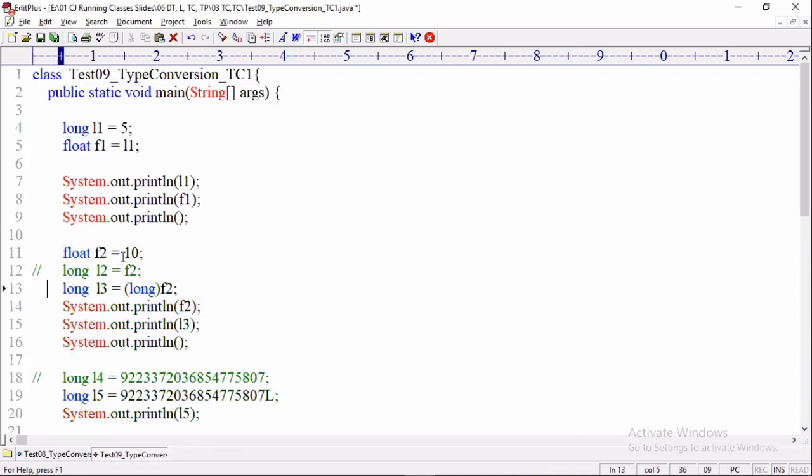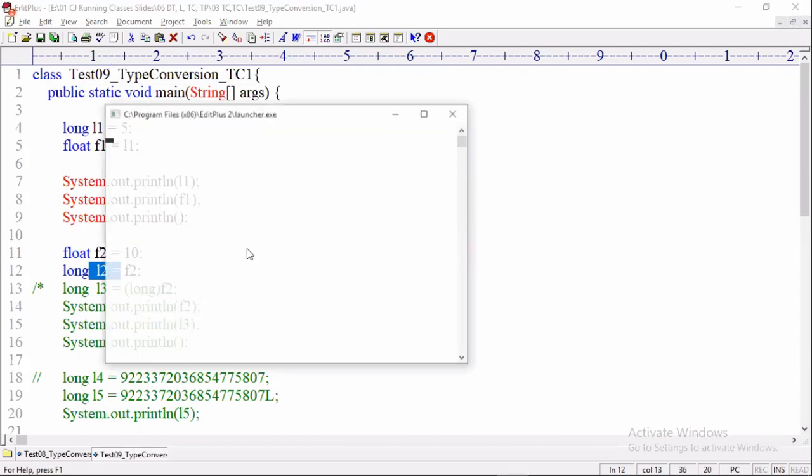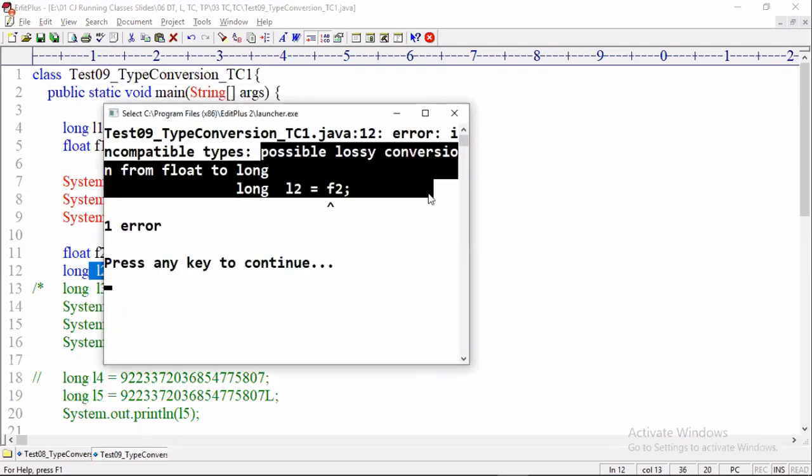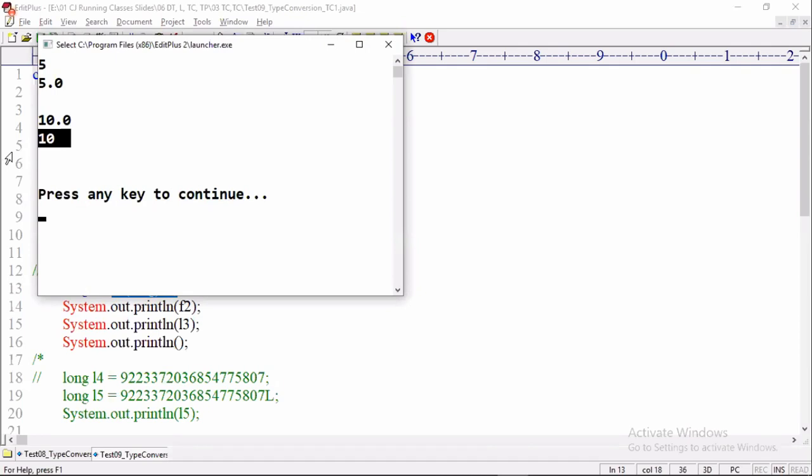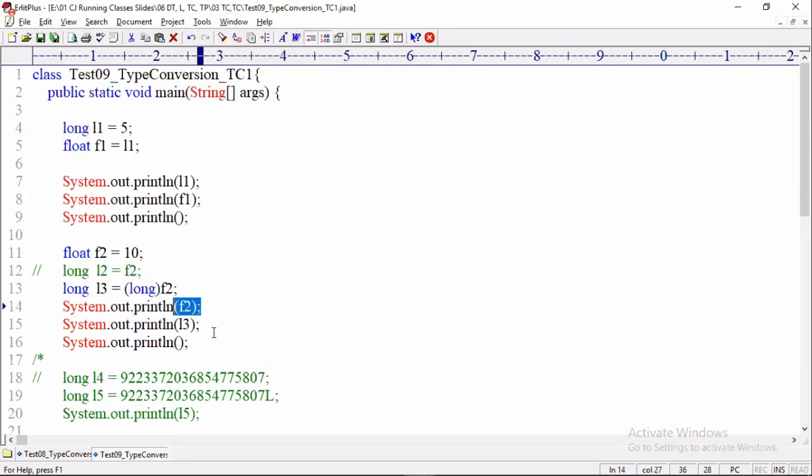Next, I'm taking a float variable and assigning the float variable to long. Allowed or not allowed? Not allowed. The compiler throws an error: possible lossy conversion from float to long. Then, using a cast operator, can I assign? Yes. They are compatible, but range-wise there is a problem; with the cast operator it is possible to assign. What are you getting? Float is 10.0 and long value is 10. Then can I assign any range value to a float variable?